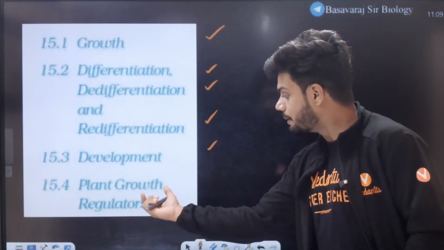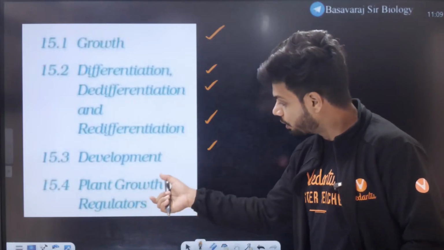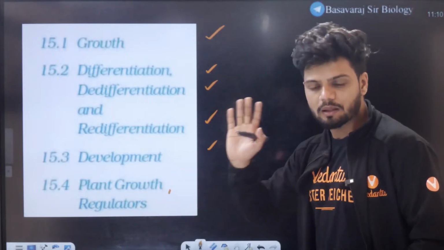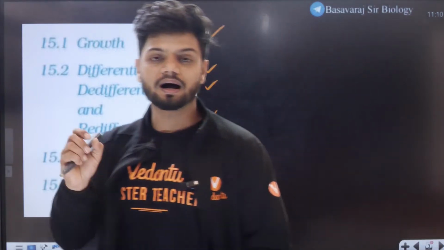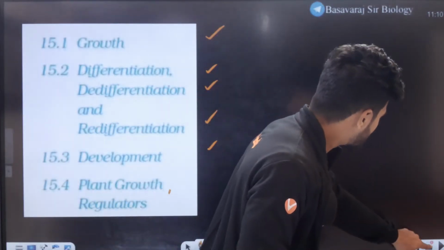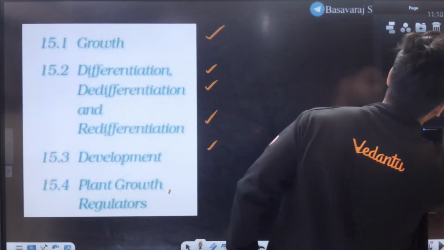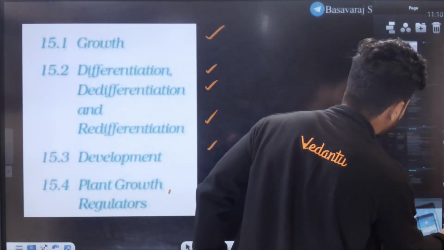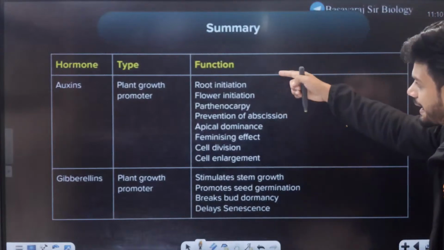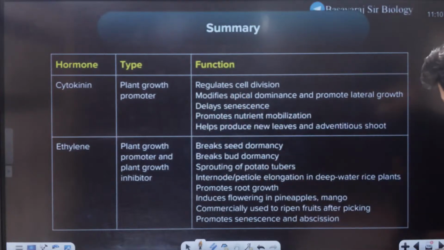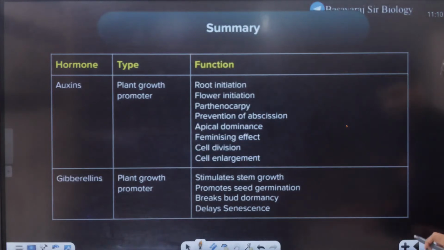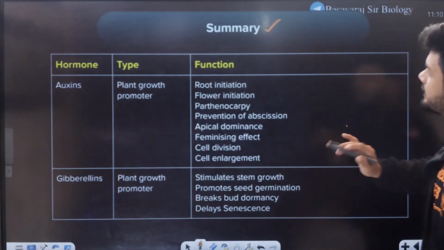This is the part where the majority of the questions will be coming from. So I want everyone to be very active at this time. And let me show you, students. For this particular part, I have an amazing formula sheet for you. When I say formula sheet, I mean a list of every single growth promoter and their functions side by side. Do you see that? Cytokinins, ethylene, abscisic acid. Majority of your questions will be from these 3 slides, which we'll be doing in the summary later on.